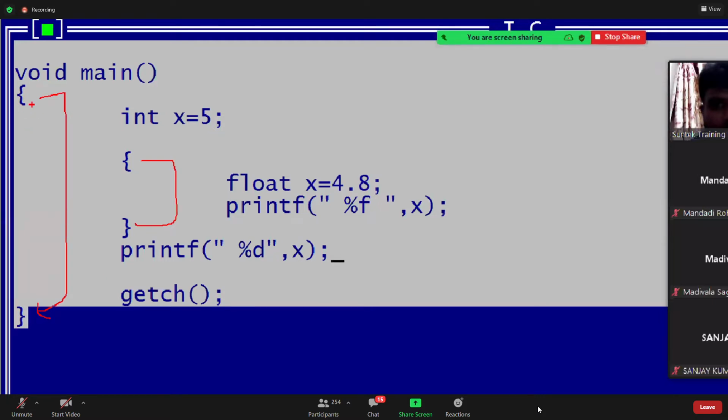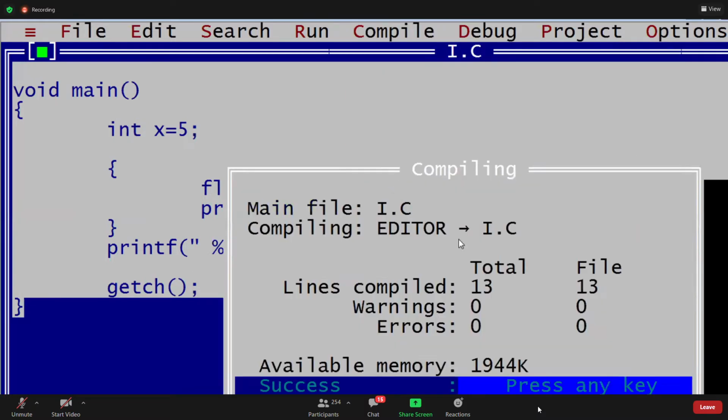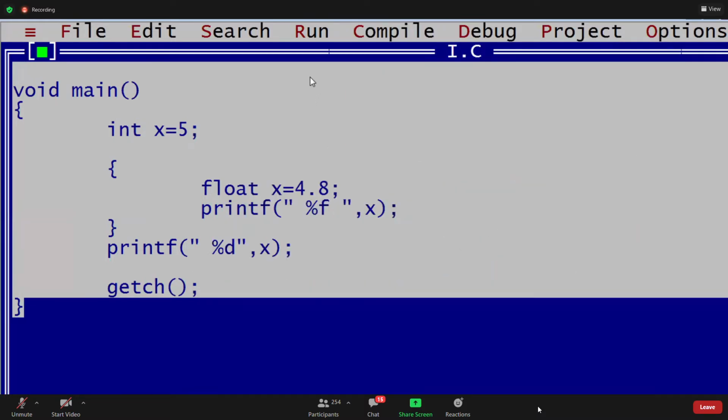Are you following, guys? They are having different scope. Is it valid now? Yes, it is valid. With a different scope, can you declare two variables with the same name? Yes, it is valid, guys. Now it is valid, no warnings, no errors. Can I execute and check it? Yes, we can execute and check it.